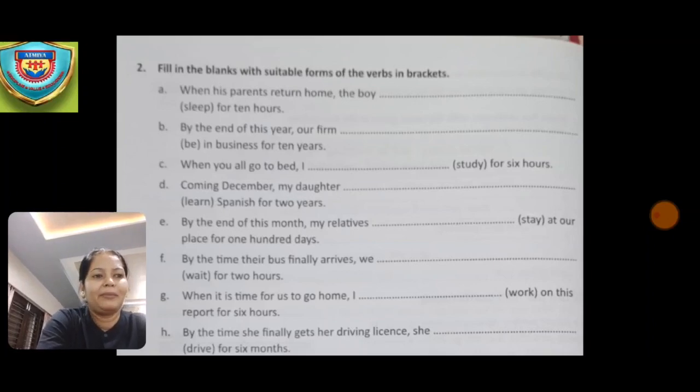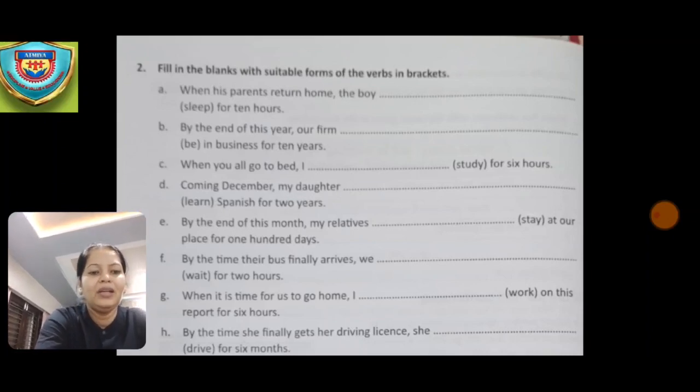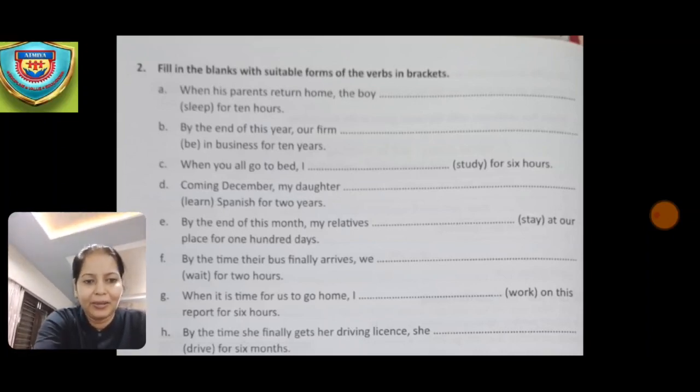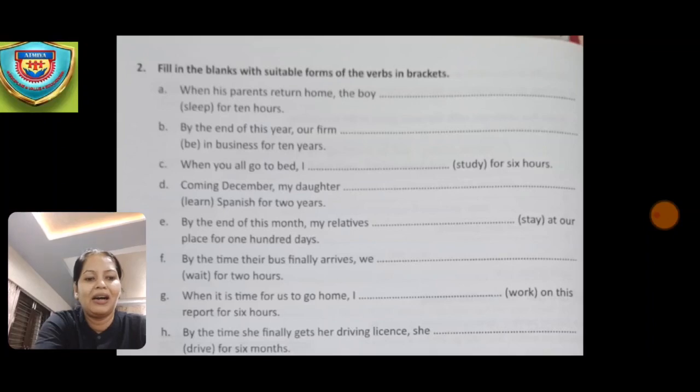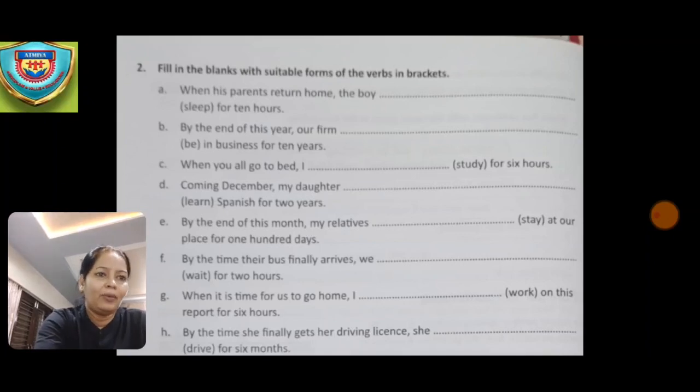So coming December, my daughter will have been learning Spanish for 2 years. Okay, now the next one: by the end of this month, my relatives dash stay at our place for 100 days. So the answer will be, by the end of this month, my relatives will have been staying at our place for 100 days.